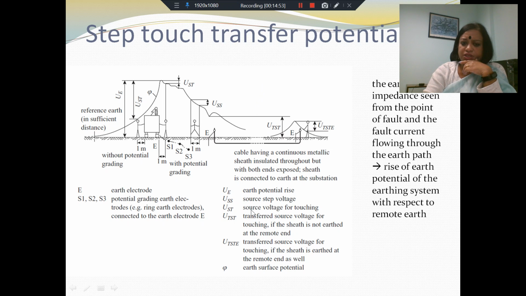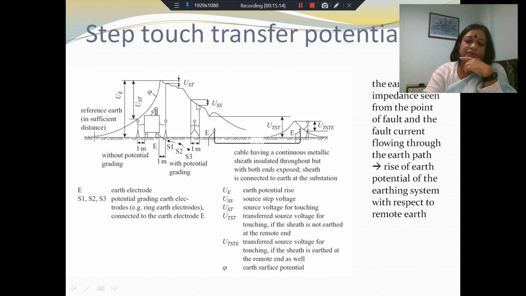So what you have is the source voltage for touching, and then you have the source step voltage, USS. That is the potential difference between the two feet of the person, and this is on the source side. So this is the potential difference between two feet of the person, USS.